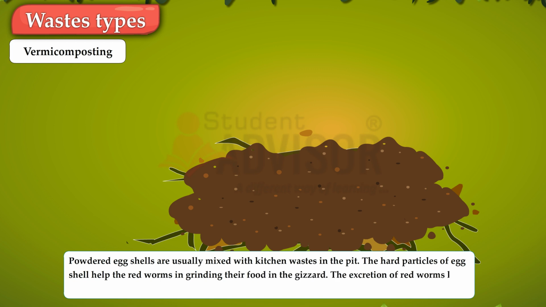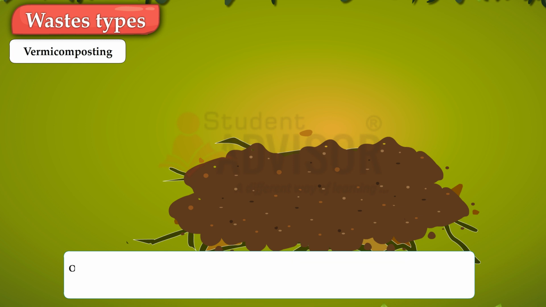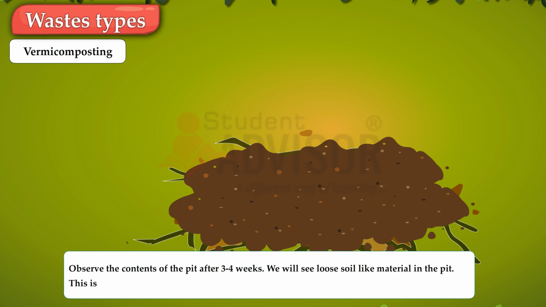The excretion of red worms keeps collecting in the pit. These excretions of red worms make the vermicompost. Observe the contents of the pit after 3-4 weeks. We will see loose soil-like material in the pit. This is vermicompost.